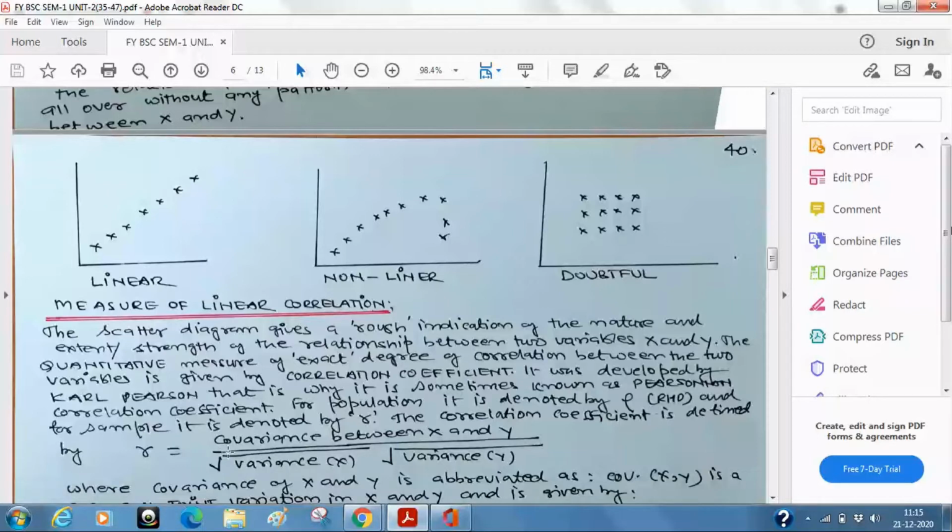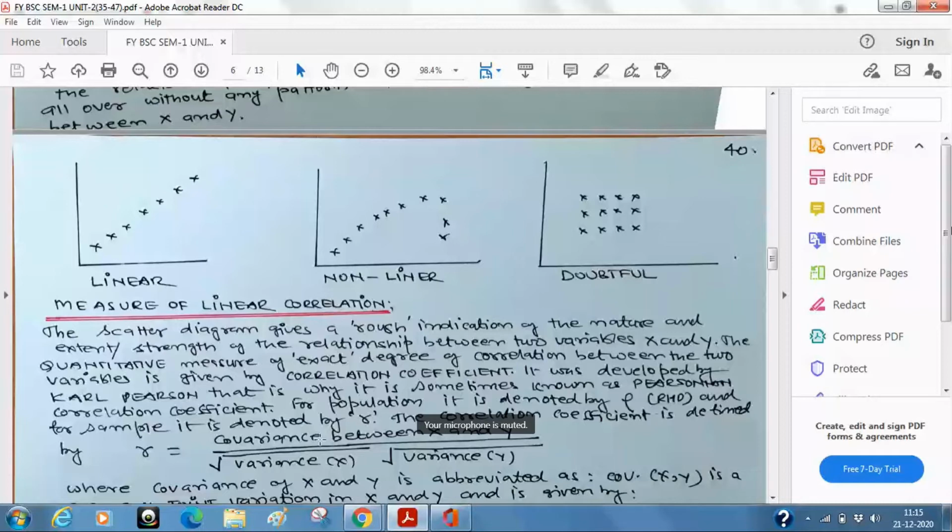Try to understand the basic concept, because you know what the variance of X is. Similarly, if I change the notation and take Y in place of X, Y is another variable, and I can have univariate data denoted by Y. Nobody can stop me. But if we have X and Y both, we will have the variance of X and the variance of Y. We have the mean of X and the mean of Y. And apart from that, we will have a new quantity, which is the covariance.